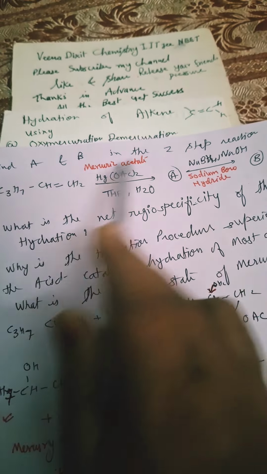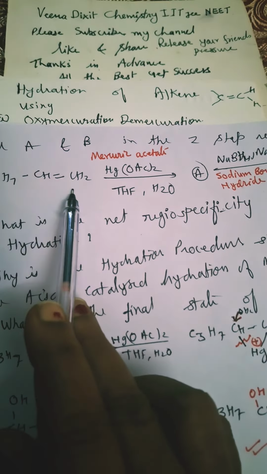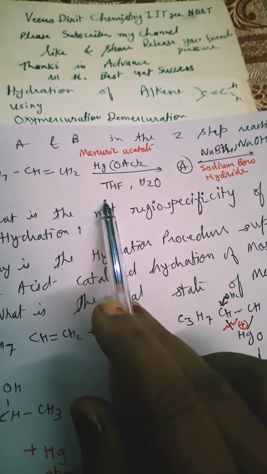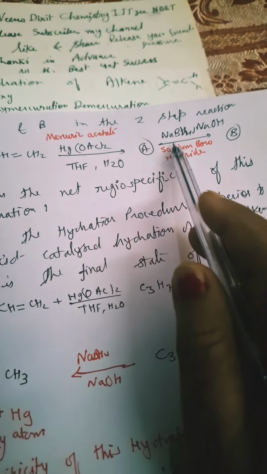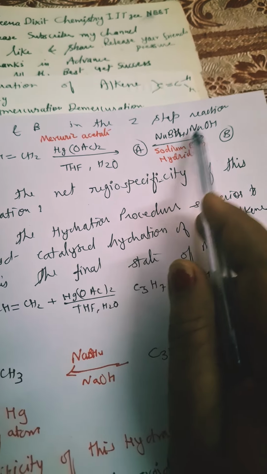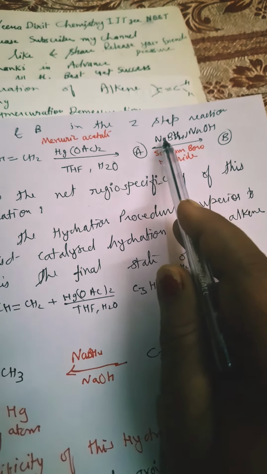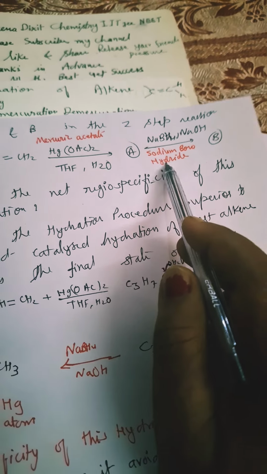Find A and B in the two-step reaction. C3H7CH=CH2, with mercuric acetate, THF, water, gives A. NaBH4 and NaOH give you B. NaBH4 is also called sodium borohydride.